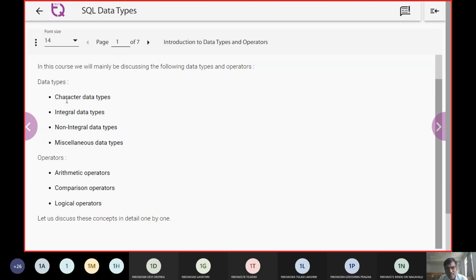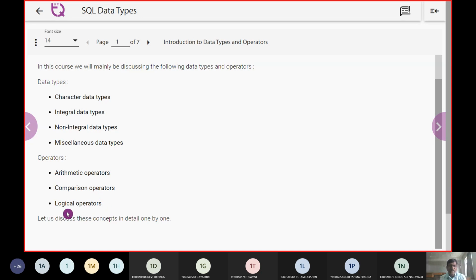So the data types can be of character data type, integer data type, non-integer data type, and miscellaneous data type. The other form will be the arithmetic operations, then the comparison operations, and the logical operations.